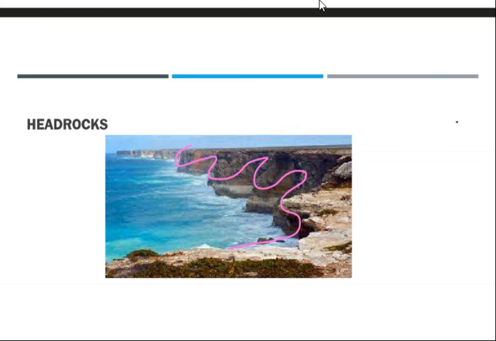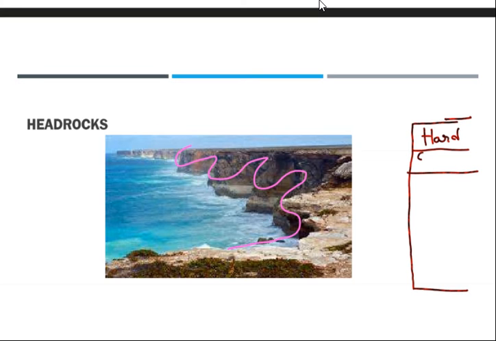First this land was like this, but we know the land system is not uniform everywhere. Even here some kind of change will be there. So suppose here it is hard rock and this is soft rock, hard, soft, hard, soft alternately. If waves strike this landform, what will happen?